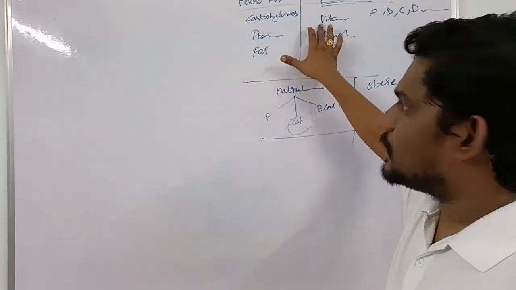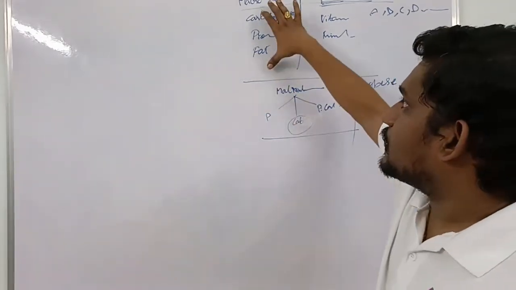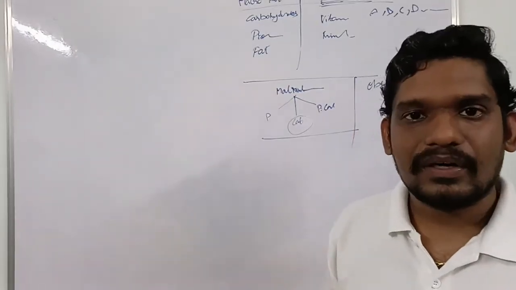Only certain vitamins dissolve in fat only. So fat is also necessary for us, so we have to take them in larger quantity. How do we take all these things? Through the mouth, right? There is a pathway of food.